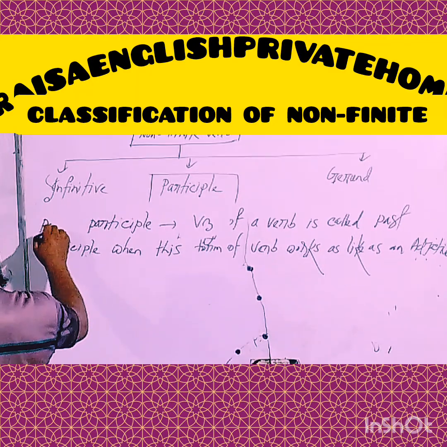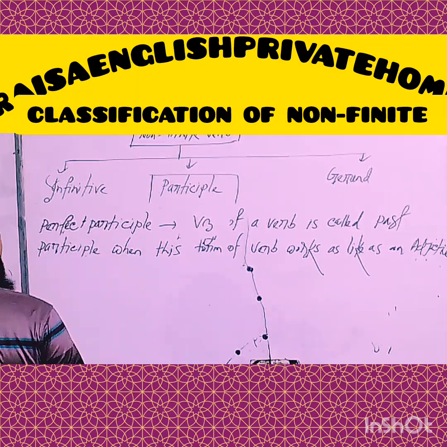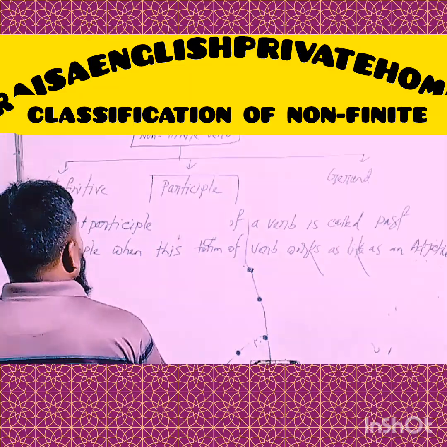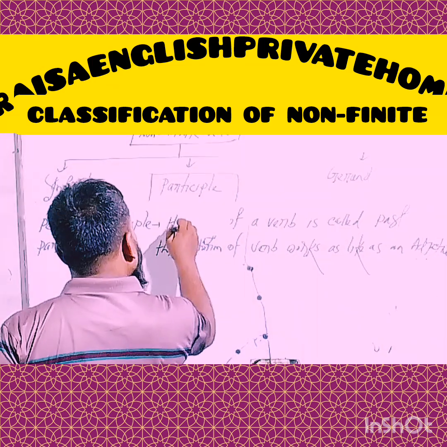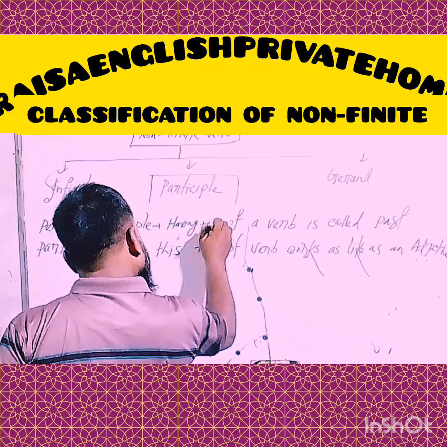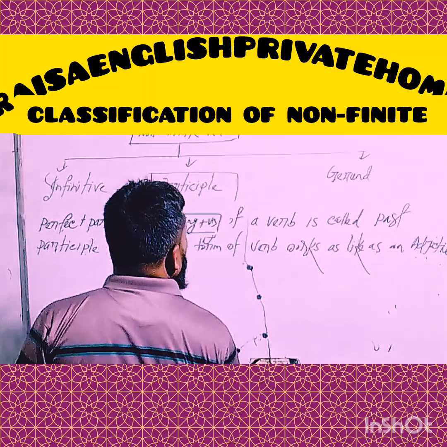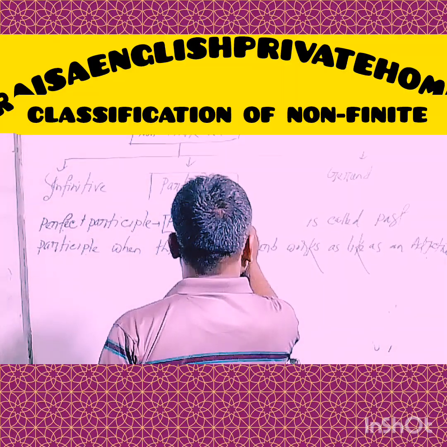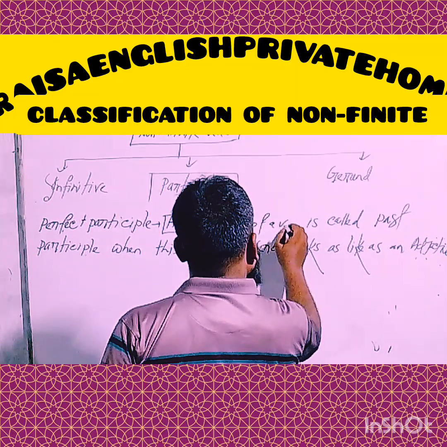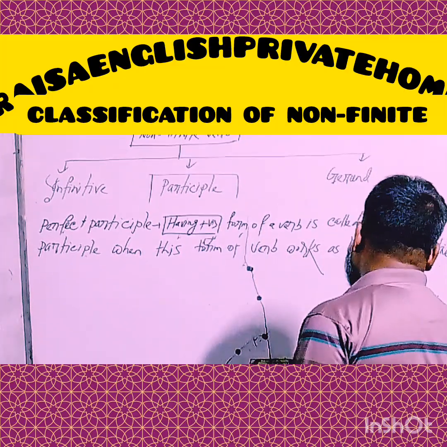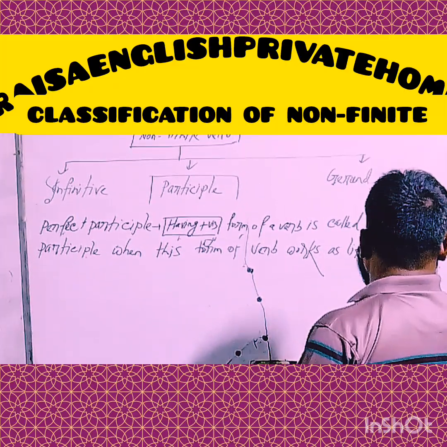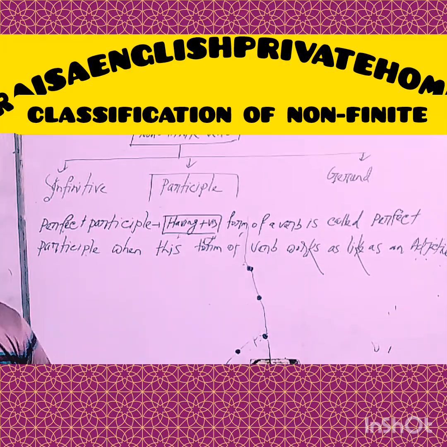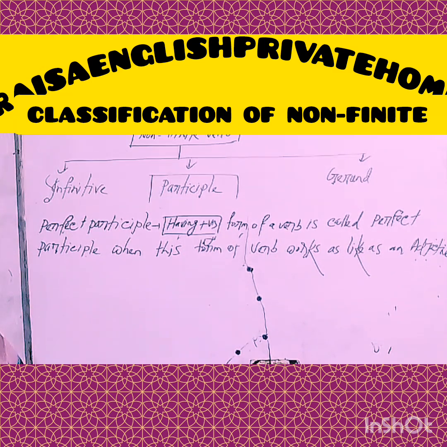Okay, my dear learners, now I'm trying to show you about perfect participle. If we want to define this category of participle, we can say that, my dear learners, the having plus V3 form of a verb is called perfect participle, when this form of verb works like an adjective.